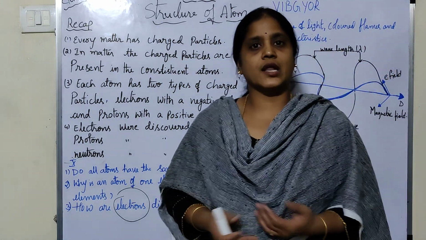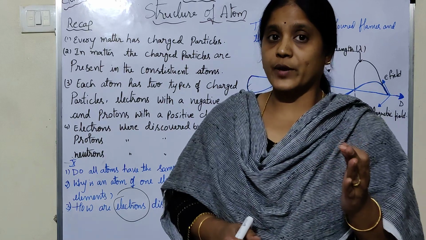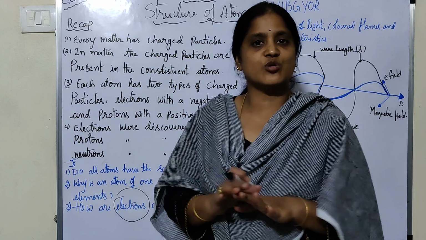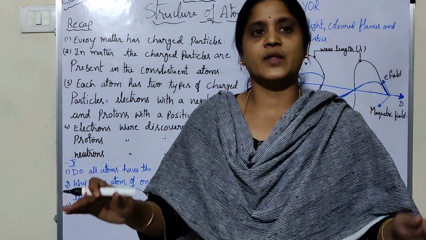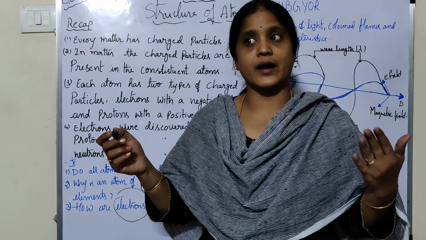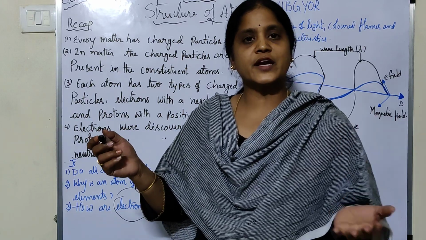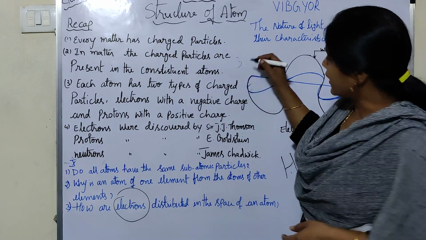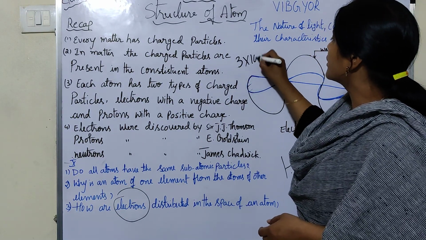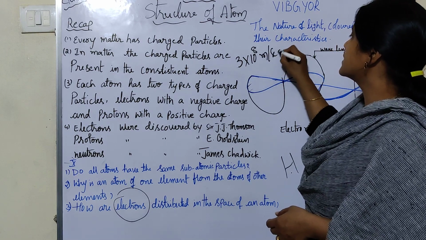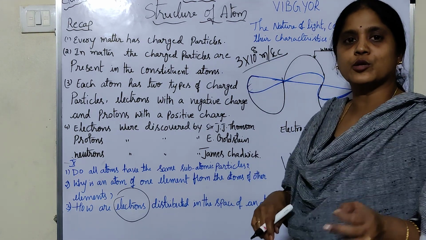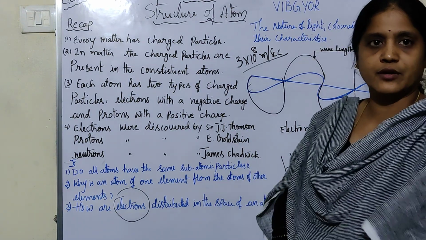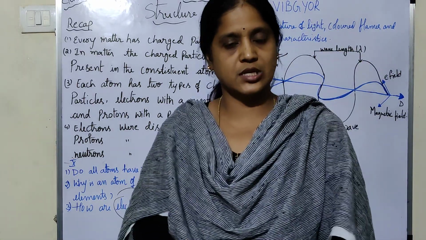Now, what is the velocity of light? For the propagation of sound, a material medium is required. But light waves do not require any material medium. Light travels in vacuum, and in vacuum it is very fast. The speed of light in vacuum is 3 into 10 to the power of 8 meters per second. Okay, this is about the electromagnetic wave, or about light.